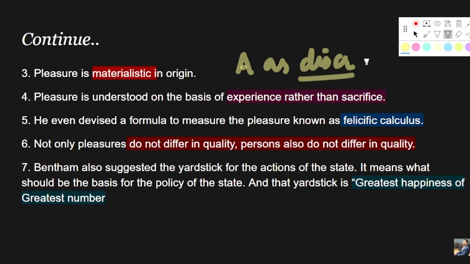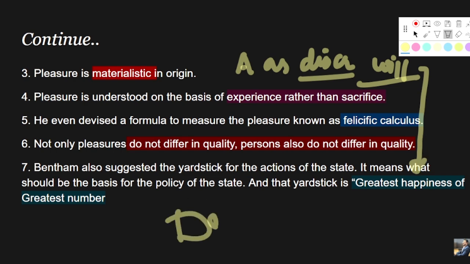So how will you know whether the discretion or will out of which you are taking a decision will be appropriate or not, right? So here you can take this as a yardstick. How will you take the decision? The decision can be based on whether my decision will lead to the greatest happiness of greatest number or not. So this is the yardstick.